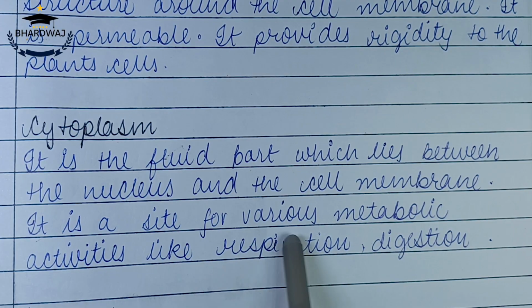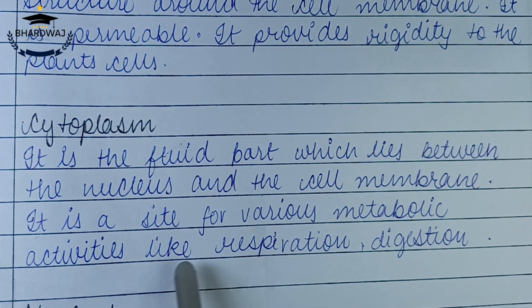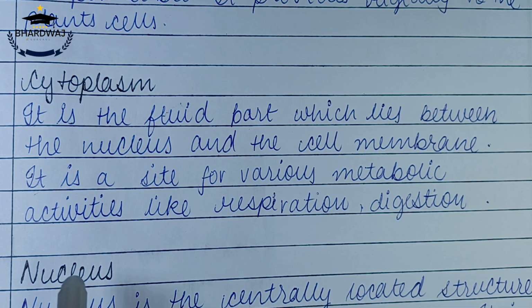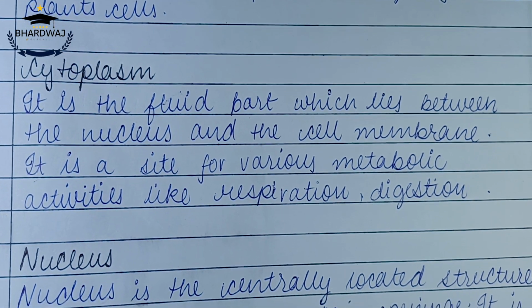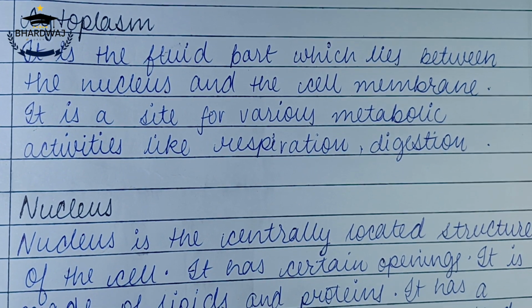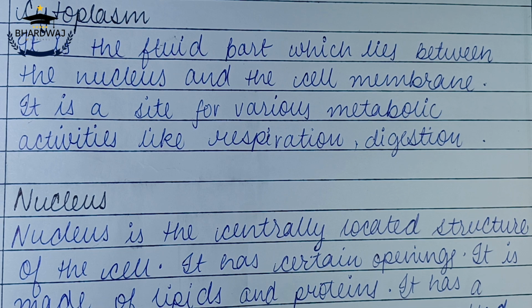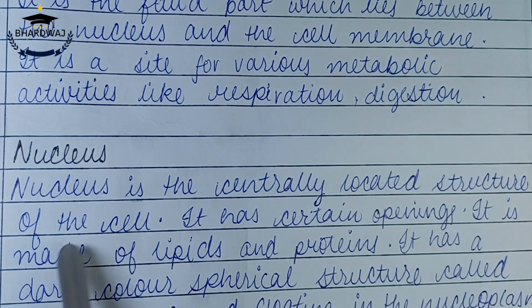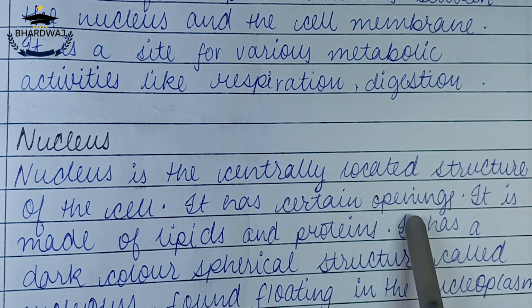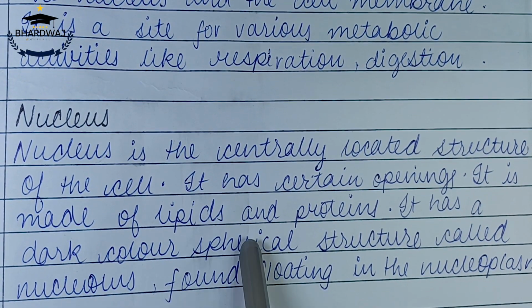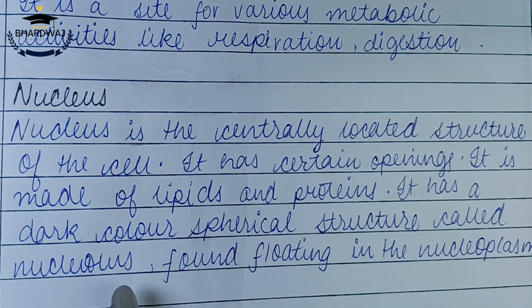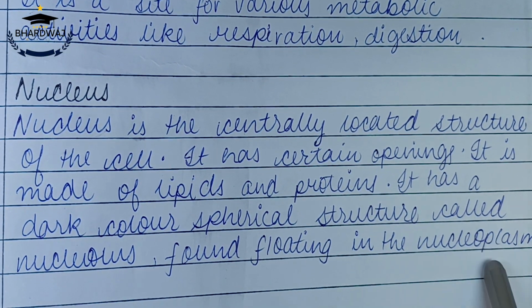It is a site for various metabolic activities like respiration and digestion. So cytoplasm is the fluid part which contains all the other secondary parts like mitochondria or Golgi apparatus or many other things. Nucleus. Nucleus is the centrally located structure of the cell. It has certain openings. It is made up of lipids and proteins. It has a dark color spherical structure called nucleolus found floating in the nucleoplasm.